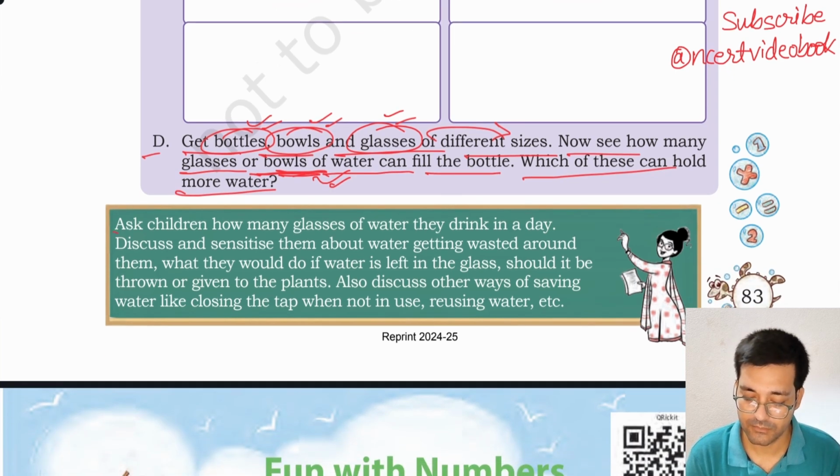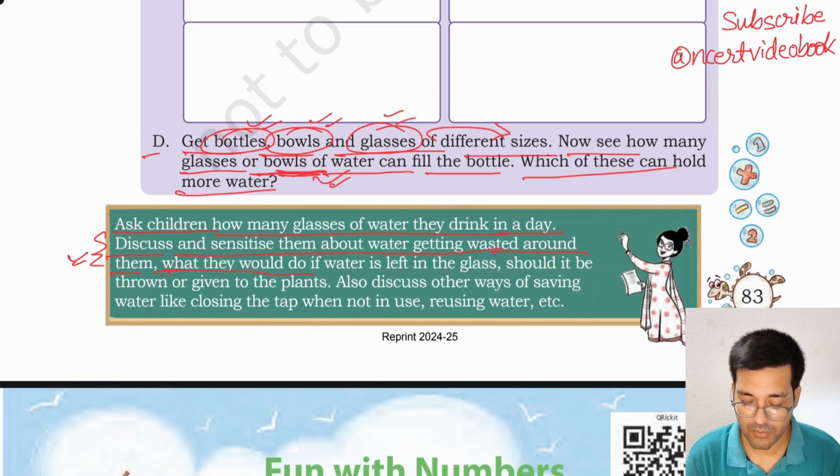Note to the teacher. Ask children how many glasses of water they drink in a day. You have to drink more water. Okay. Discuss and sensitize them about water getting wasted around them. Nowadays, there is water scarcity going on in various countries or various parts of the country.